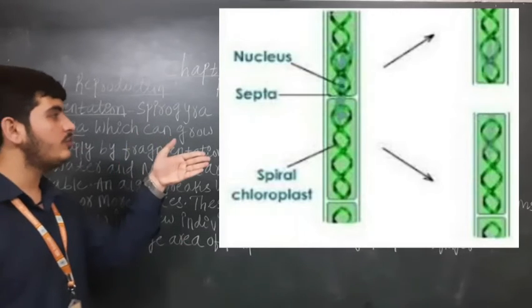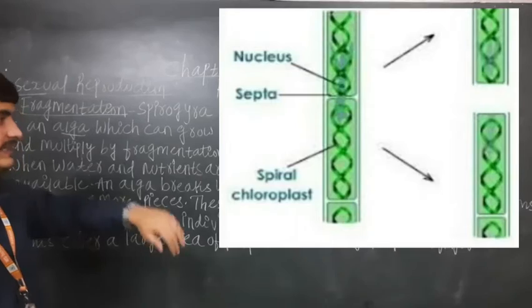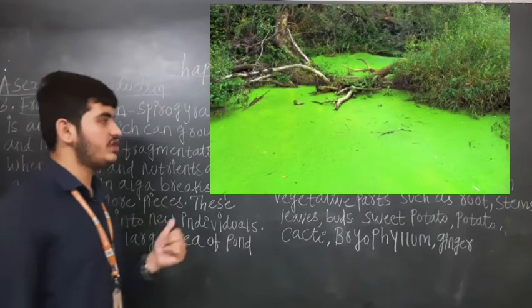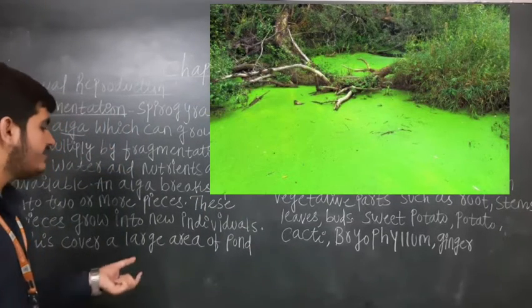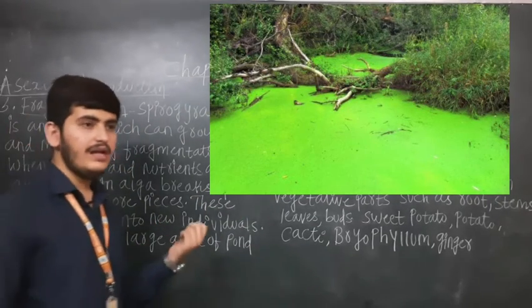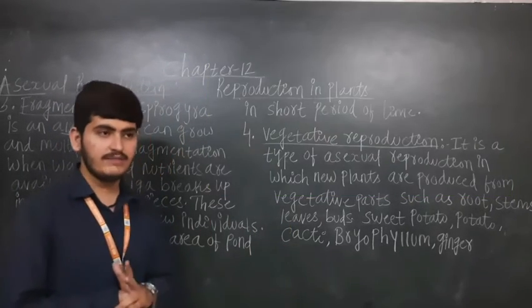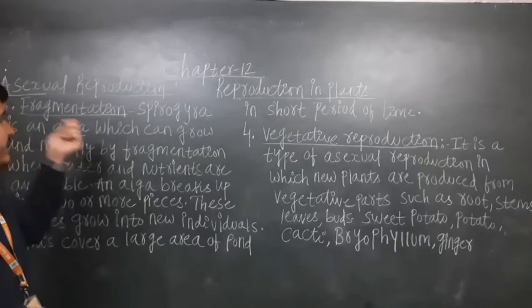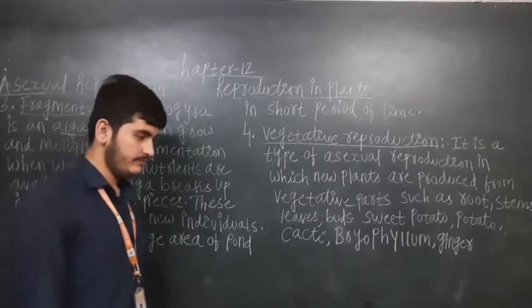First it is divided into two parts. The full part is there, then it divides into two parts as it gets water and nutrients. Then these grow into new individuals, and they will cover a large area of the pond in a short period of time, because water is available and they need water to grow. Okay, so this is the third process of asexual reproduction.